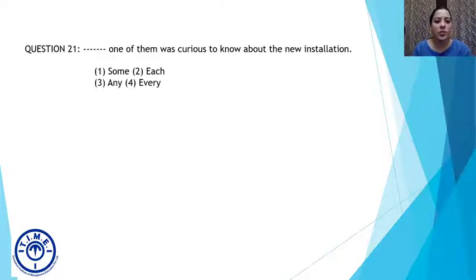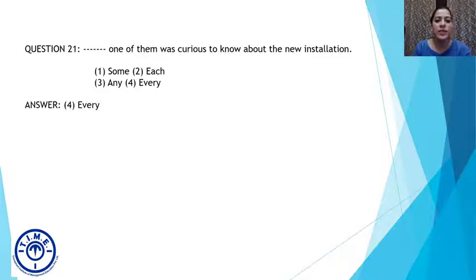Now, if you've paid attention to the lecture, then we know that option 2 cannot be the answer. We just studied that each is not followed by one, so 2 cannot be the answer. Some one of them, someone should be singular, them is plural. Any one of them can be a possible answer, but then it doesn't agree with the rest of the statement. Any one of them was curious to know isn't as good as every one of them was curious to know. So the answer should be every one of them.